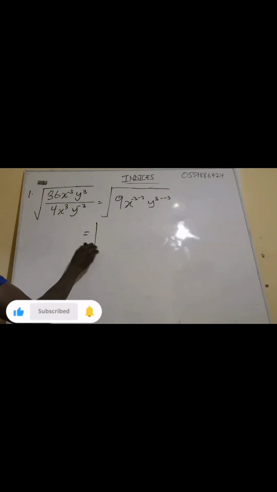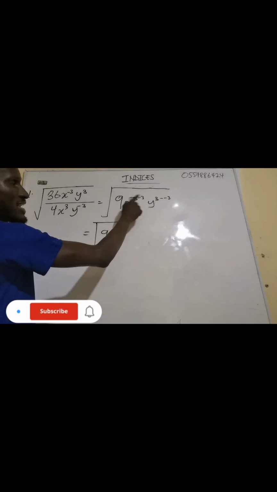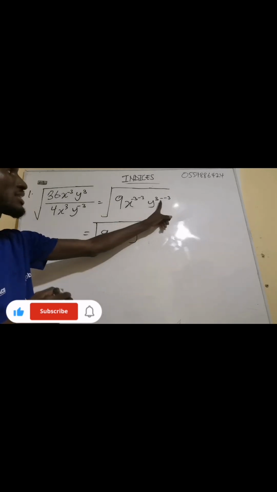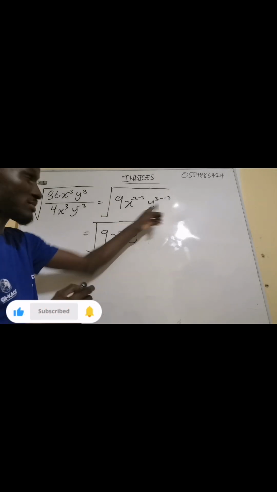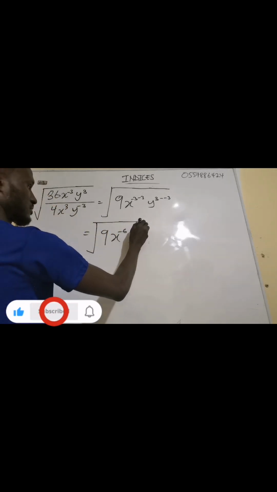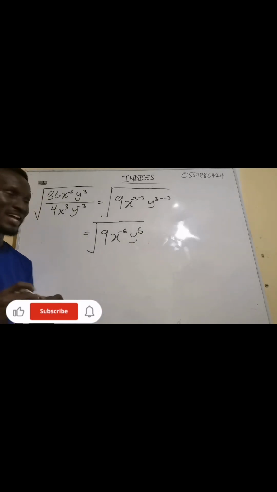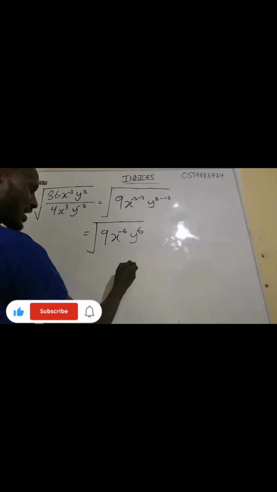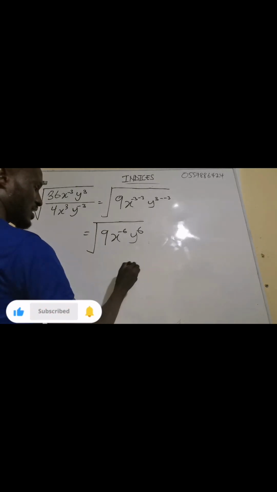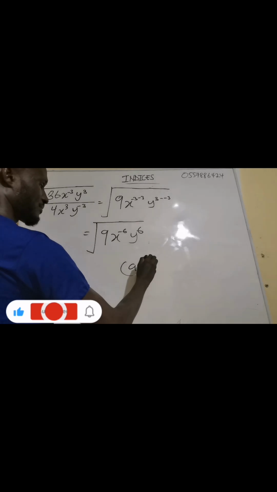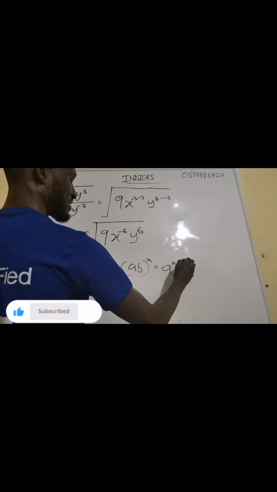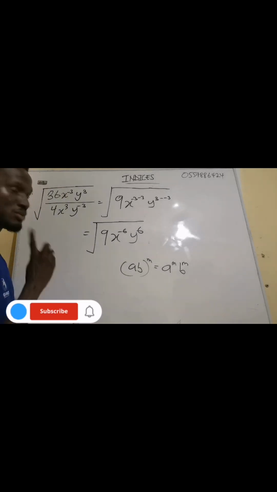Now what is going to happen here? You have 9 x exponent minus 6, and then we have y. Now this minus and minus will give us plus, so 3 plus 3 will give us 6. Now don't forget that this one is a square root. If you have (ab) exponent m, it means the m is affecting a, the m is affecting the b, from our previous property.